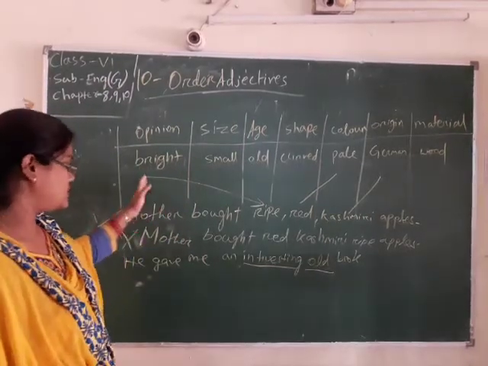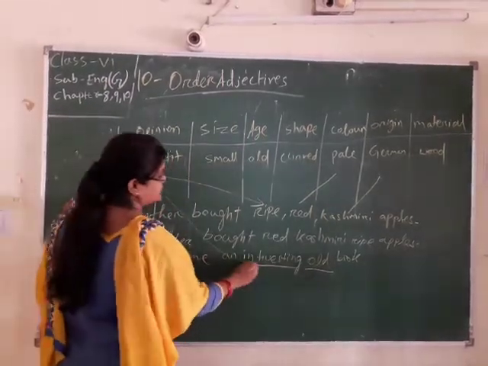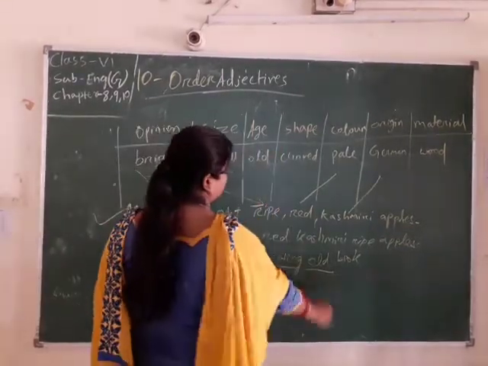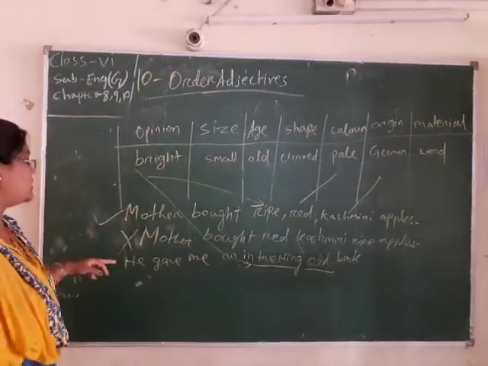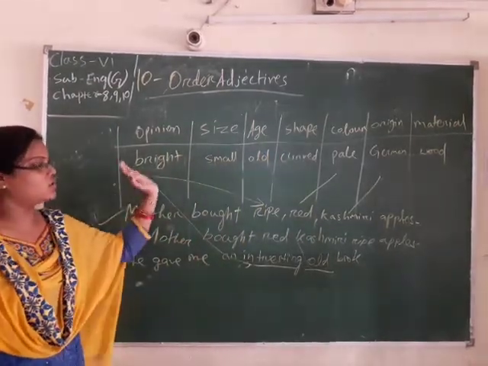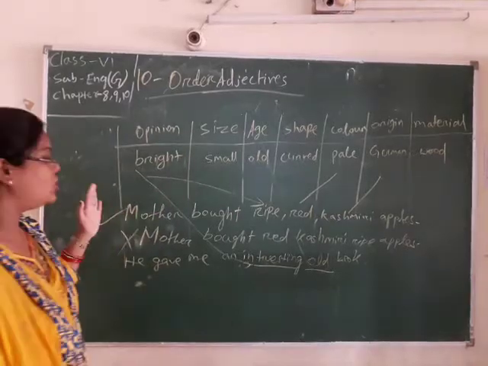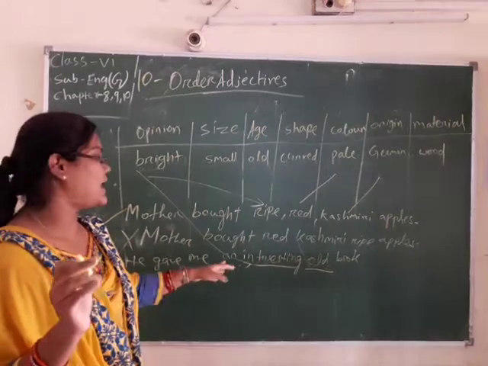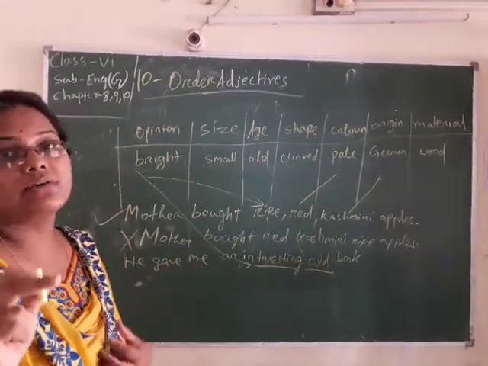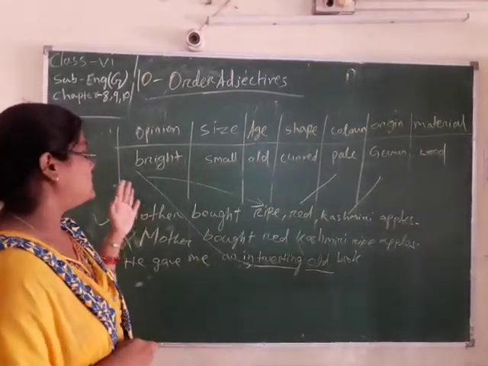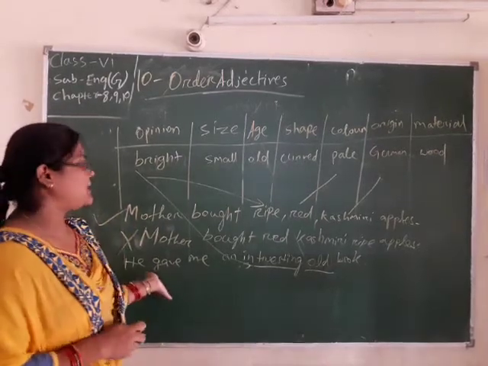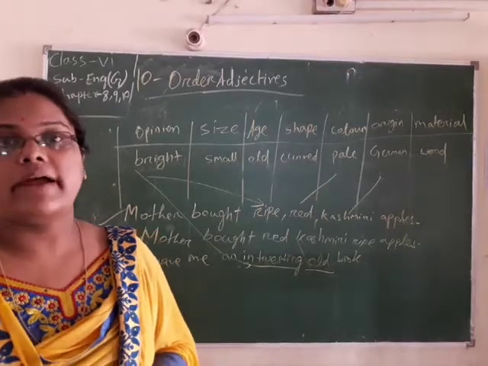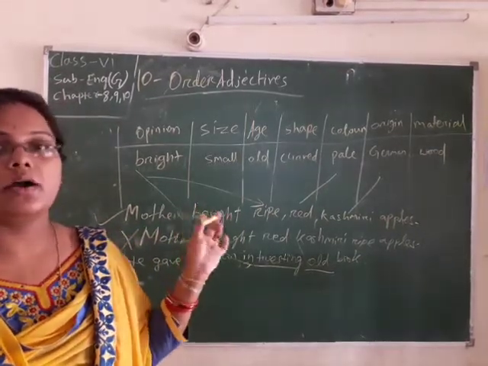The opinion. Interesting is the opinion, and old is your age. So we use: he gave me an interesting old book. We can't use: he gave me an old interesting book, because it does not belong to the order. So he gave me an interesting old book belongs to the exact order of adjective. So this is all about your order of adjective.